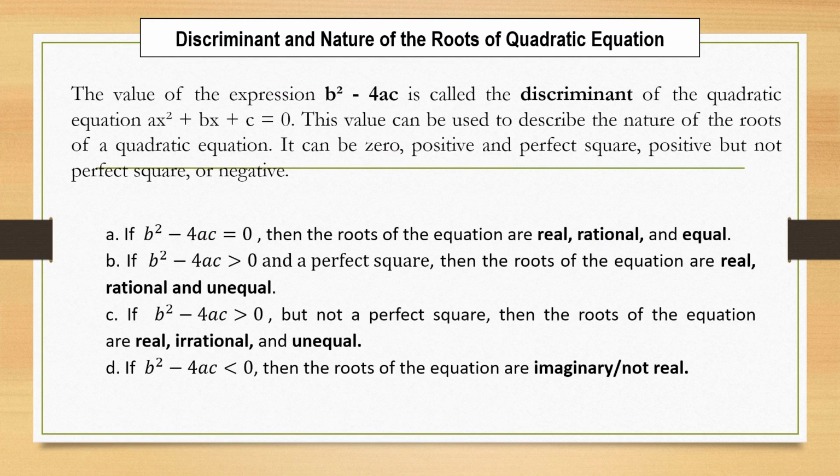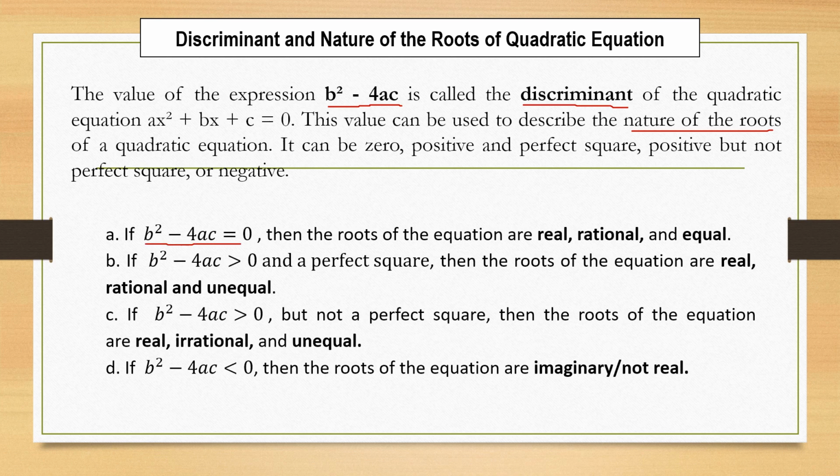Let us now proceed into discussing about discriminant and nature of the roots of quadratic equation. The value of the expression b squared minus 4ac is called the discriminant of the quadratic equation ax squared plus bx plus c is equal to 0. Now this value can be used to describe the nature of the roots of a quadratic equation. It can be 0, positive and perfect square, positive but not perfect square, or negative.